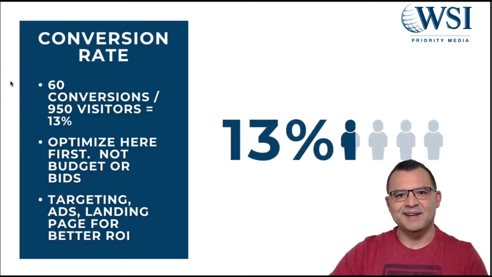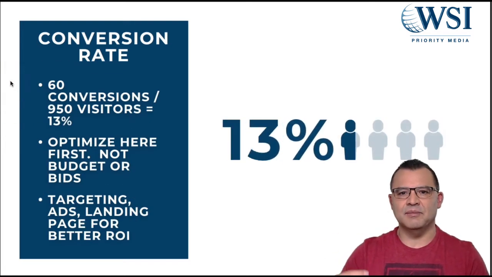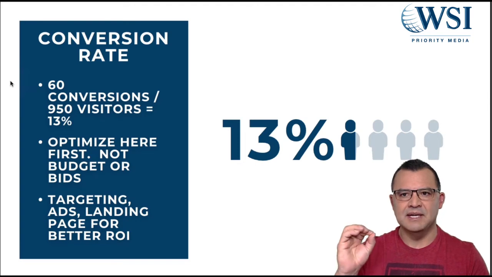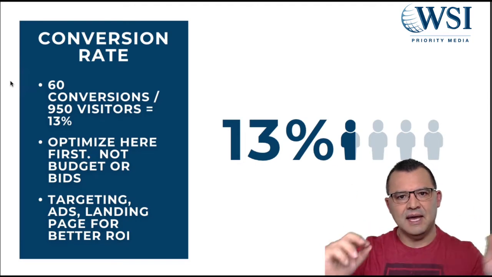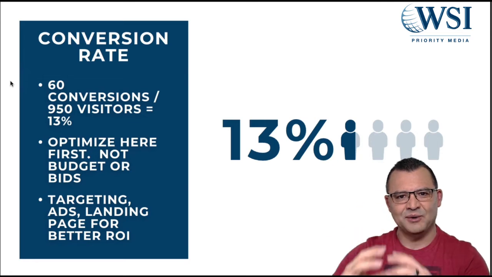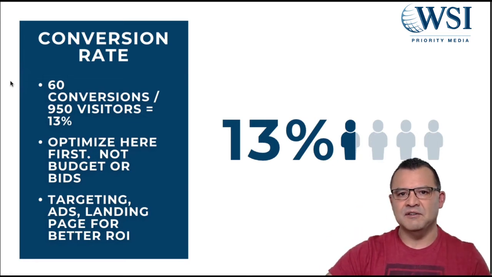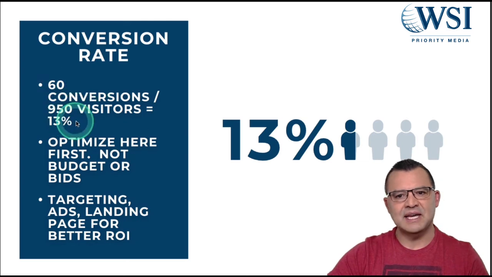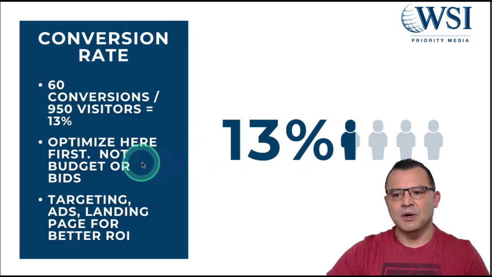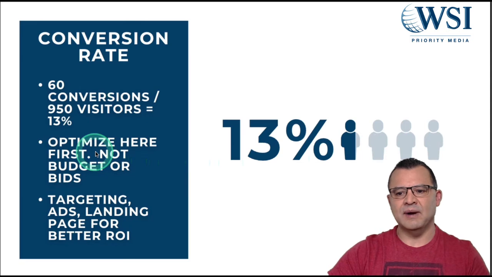The next one is the conversion rate. This number is honestly one of my favorite numbers because it is a number that we can test things in the account and we can see that start to increase, and you can make a huge difference in profitability by really knowing this number here. So your conversion rate, what you do is you divide the conversions by the visitors. So let's say, for example, you had 950 visitors, 60 of them converted, you had a 6% conversion rate. So always optimize here first, right?